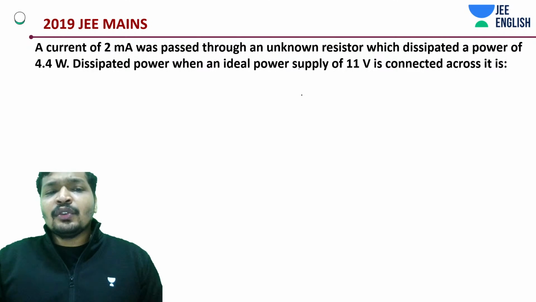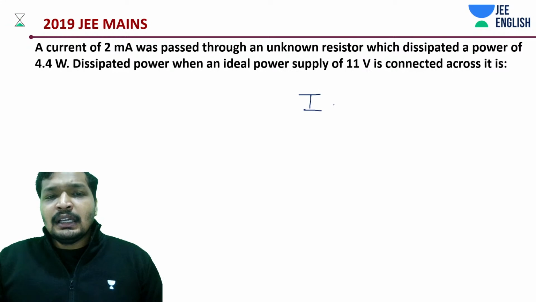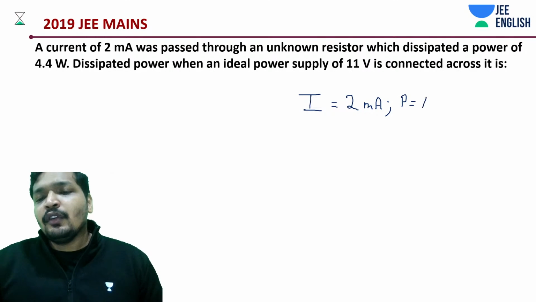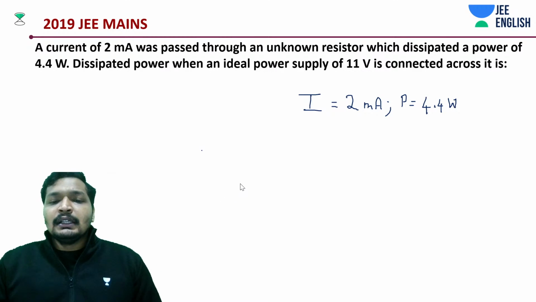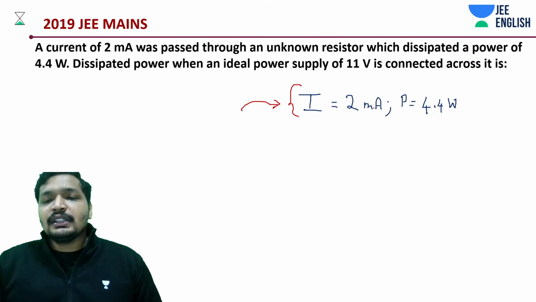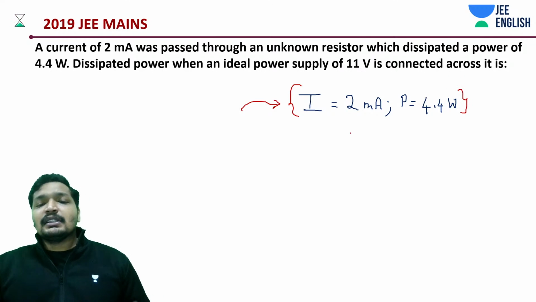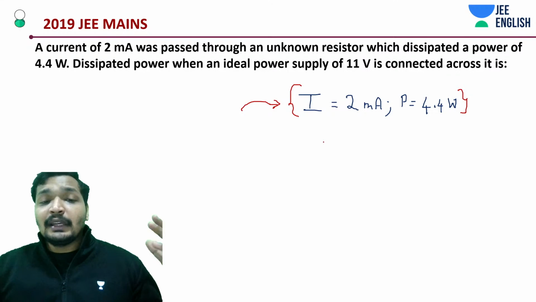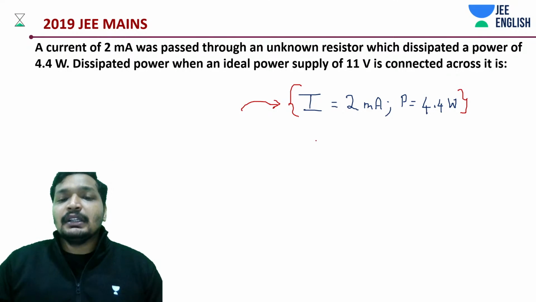So what you need to know is that when it allows a current of 2 milliampere, you get a power of 4.4 watts, right? That's it. This is a very easy question. So think about how easy the questions actually are in this chapter. It's quite a good chapter that you can attend to, so you can maintain completeness for your JEE preparation.